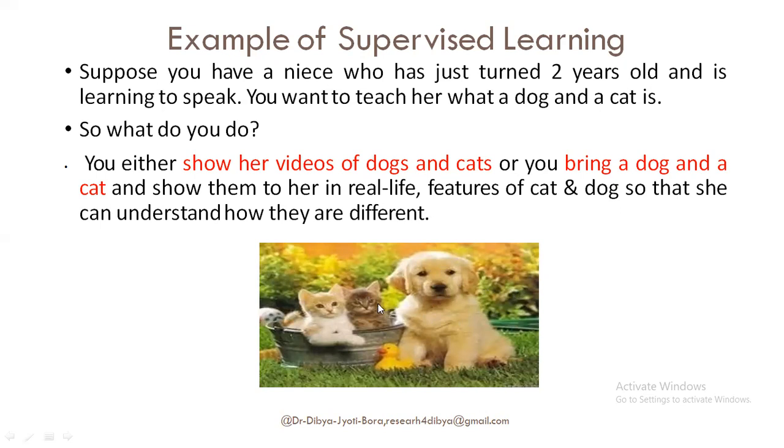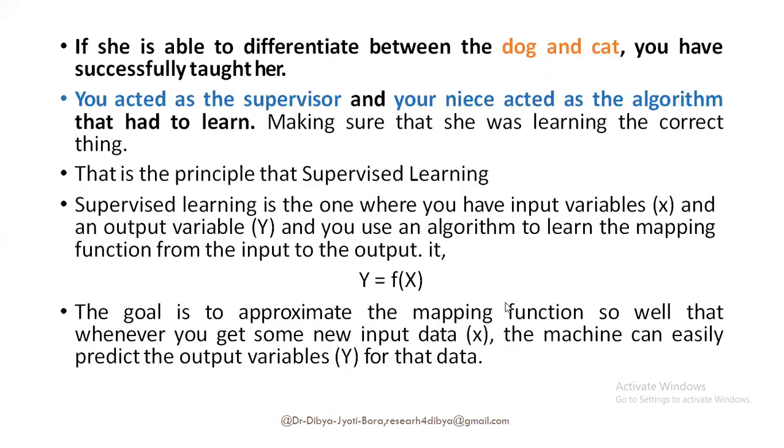So you bring this cat and dog to her. You'll show that these are the features of the cat, these are the features of the dog. And now, if she is able to differentiate between dog and cat, you have successfully taught her. I mean, next time if you bring a new cat in front of her, and she successfully identifies that this is a cat, then that means you successfully taught her. So you acted as the supervisor, and your niece acted as the algorithm that had to learn, making sure that she was learning the correct thing. That is the principle of supervised learning.